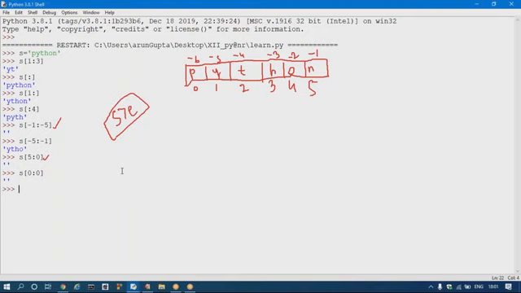I just told you that end always goes up to end minus 1. So 0 minus 1 is minus 1. Internally this will be treated like s of 0 colon minus 1. In that situation, the start index is greater than the end index, so the output will be an empty string.